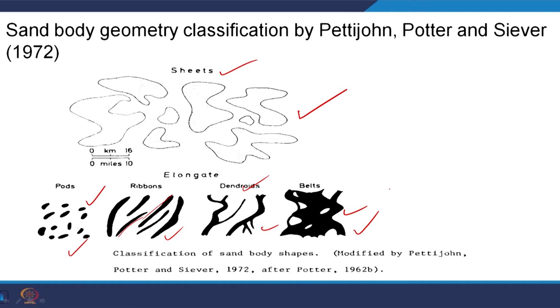If we have experience about the different geomorphic environments, then we can predict that this type of geomorphic environment is there, and we expect this type of sandstone body. So, our exploration strategy will be defined depending upon our experience.